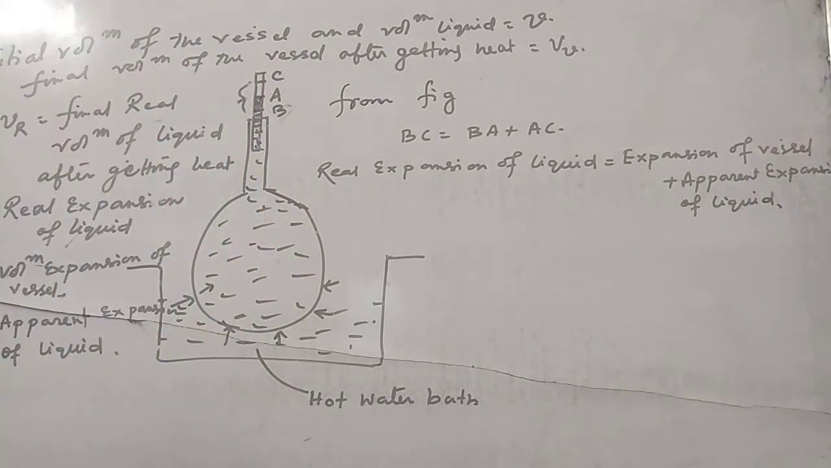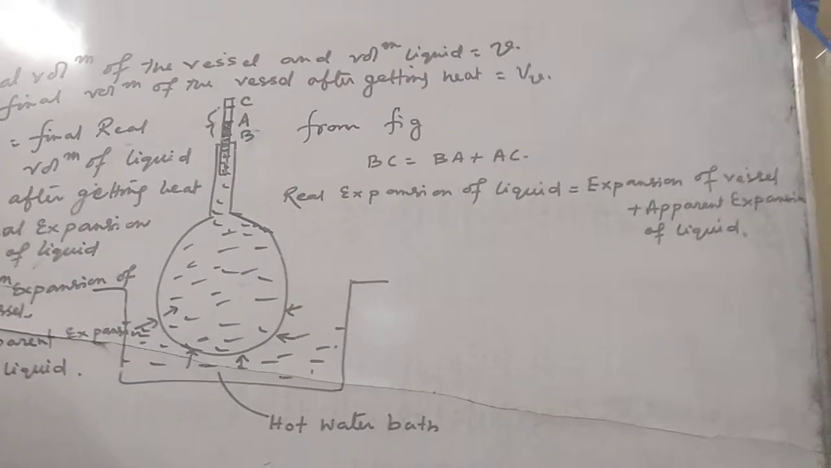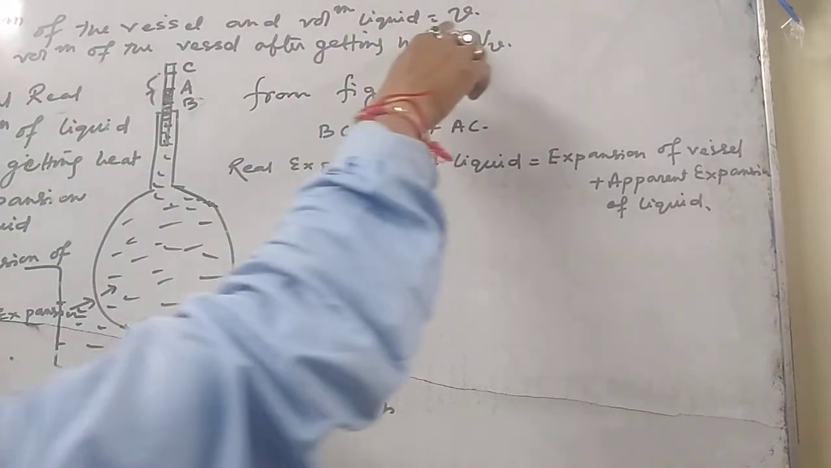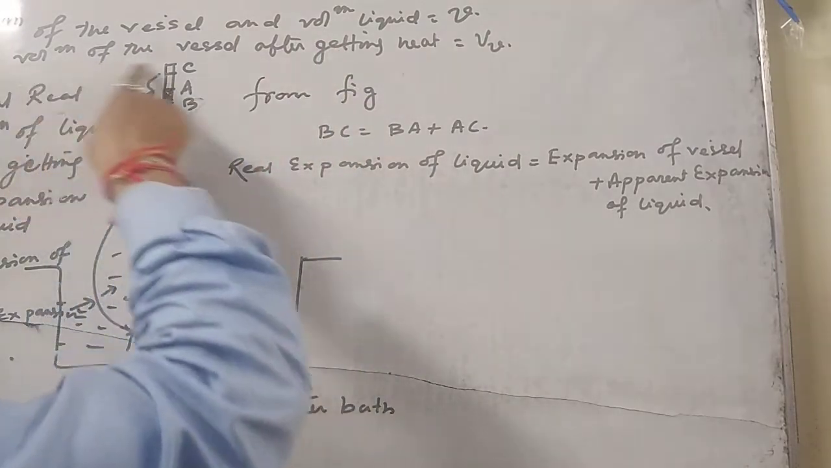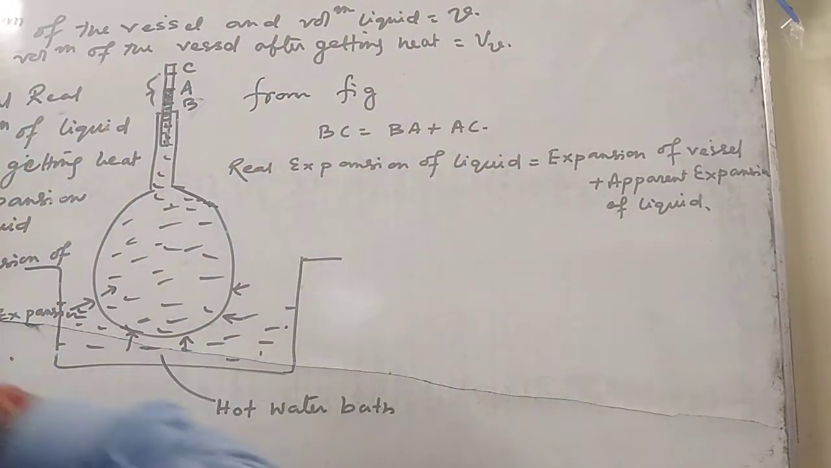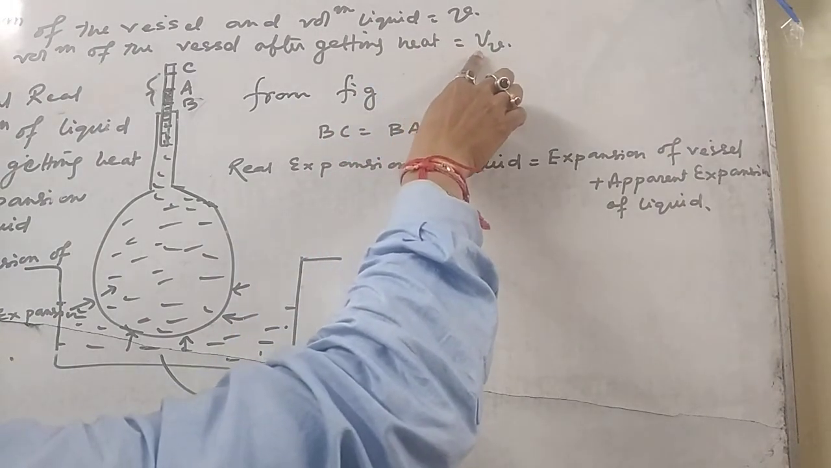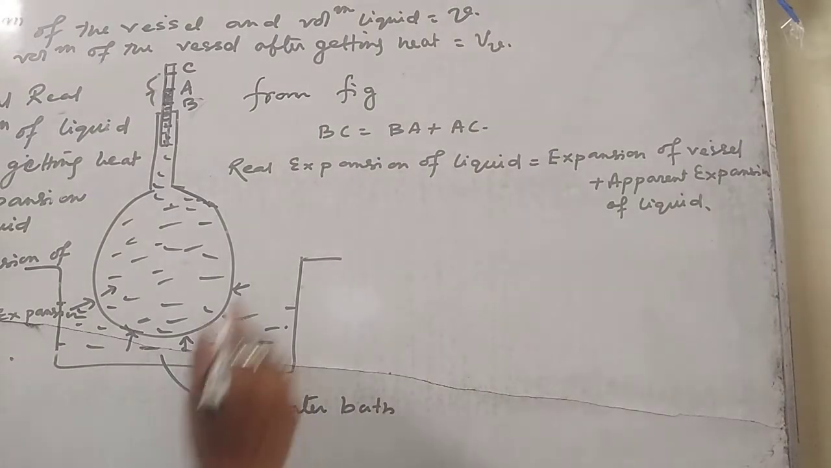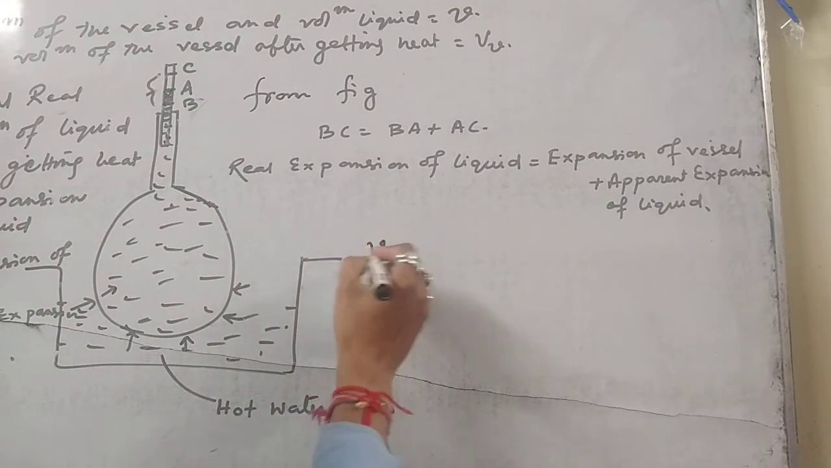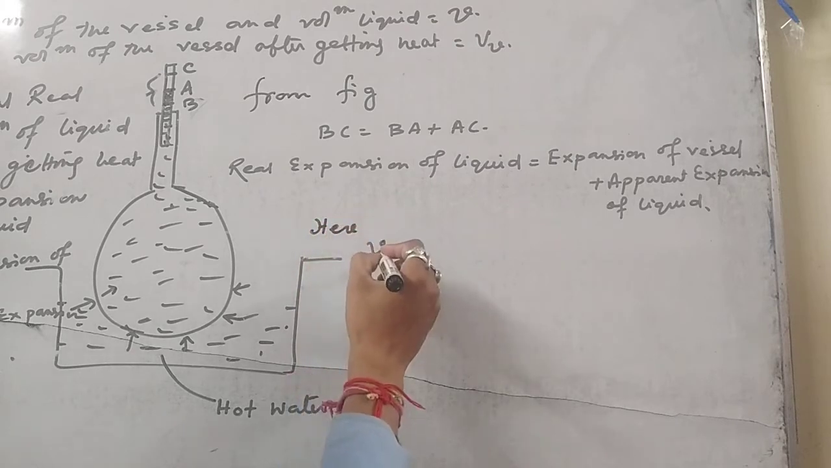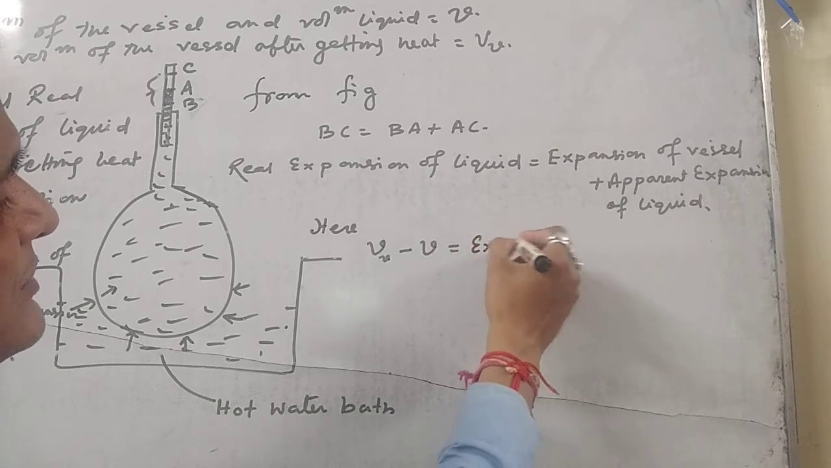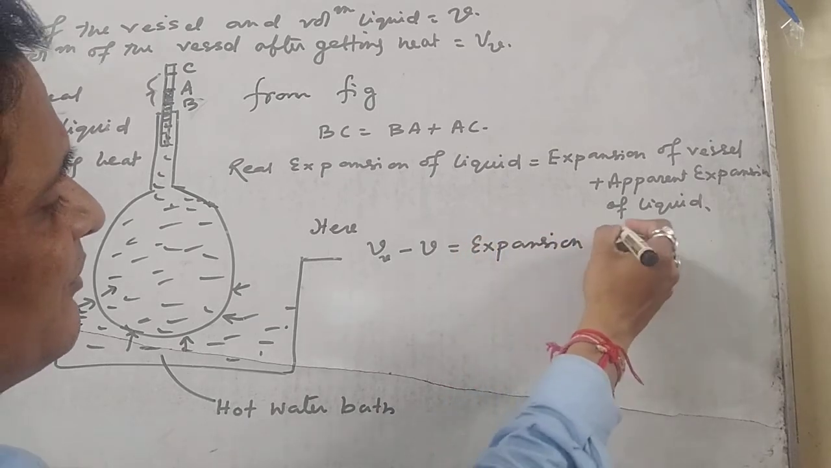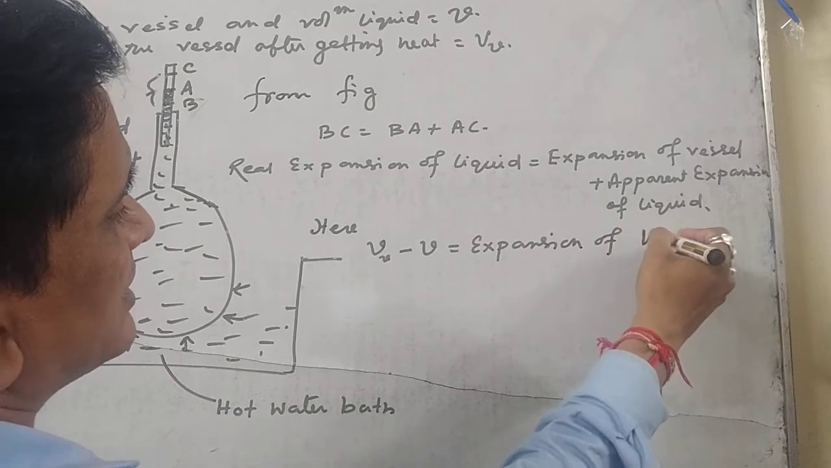Clear? Now, one thing we can say. If V is the initial volume of liquid and the final volume of the vessel is V suffix B, then what is the change in volume of the vessel? It is V suffix B minus V, which is the expansion of the vessel.